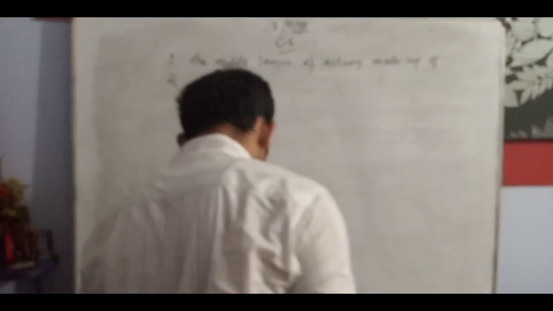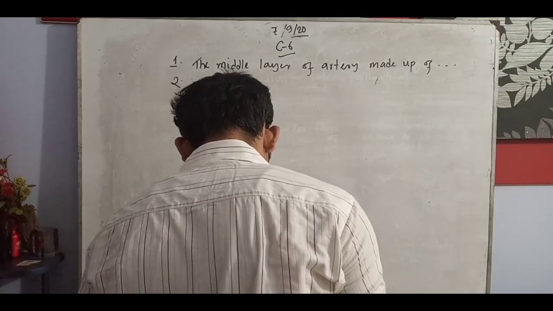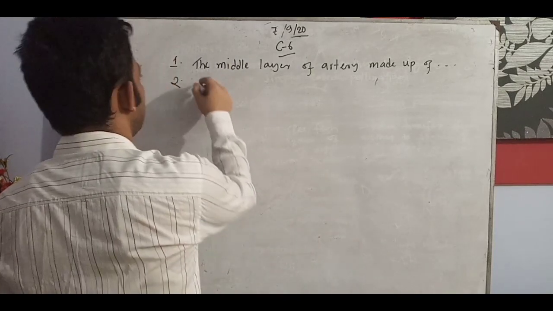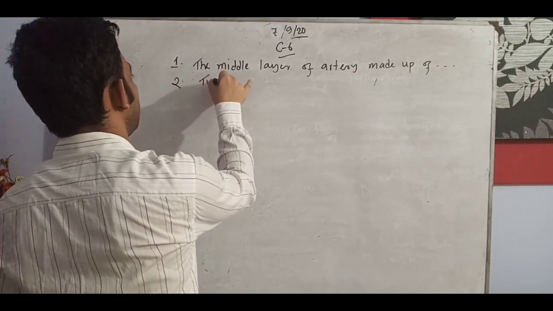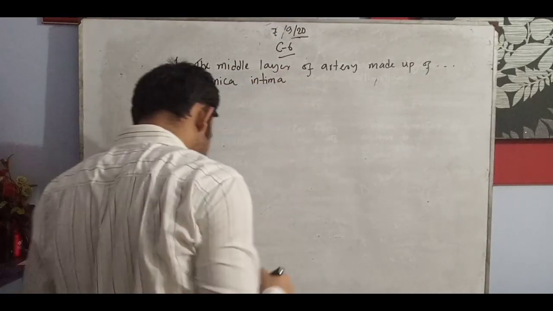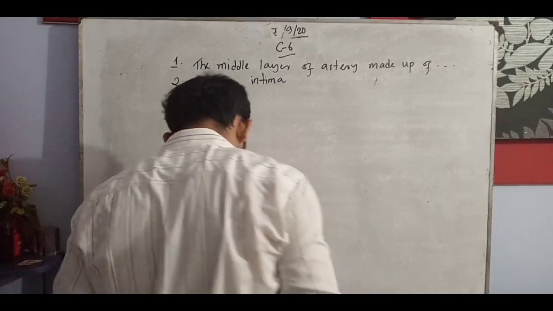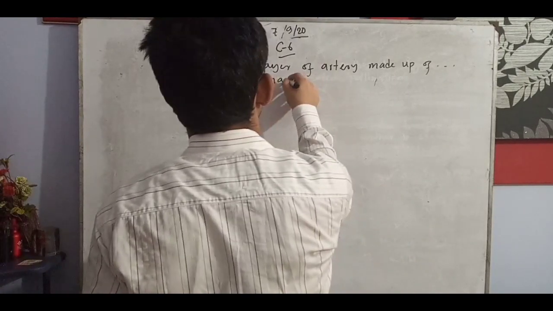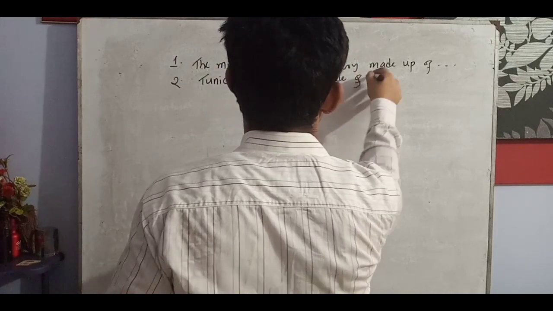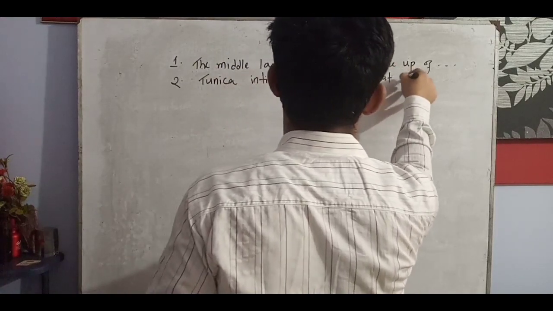At first write this one. Yes, tunica intima is made of what type of tissue?